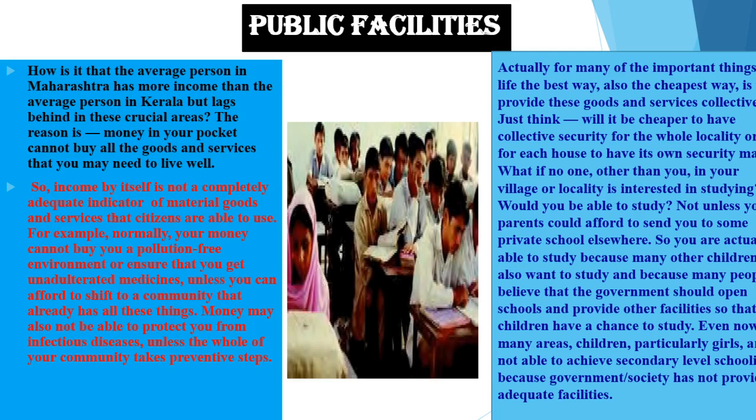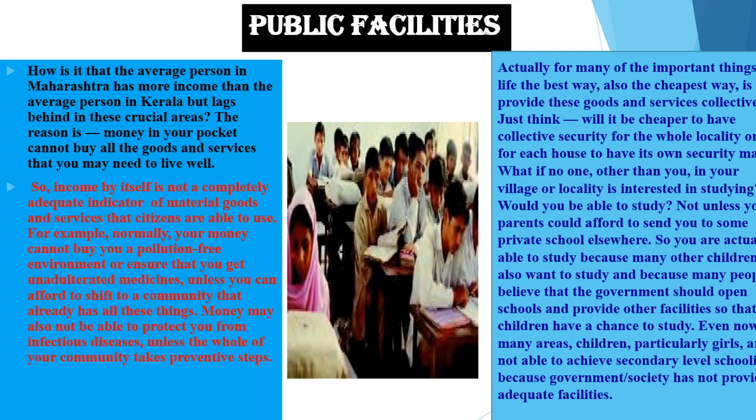Many, many children also want to study, and many people believe that the government should open the schools and provide other facilities. If the government is opening the schools with all the facilities, why should the children discontinue their studies, or why should they suffer with private school fee structures, right? So all the children will get a chance to study and get equal facilities, like what private school children are getting. So the government has to take action wherever children are discontinuing their studies, right?